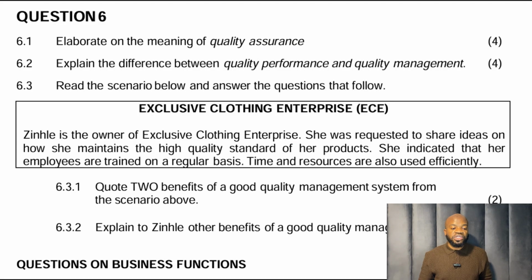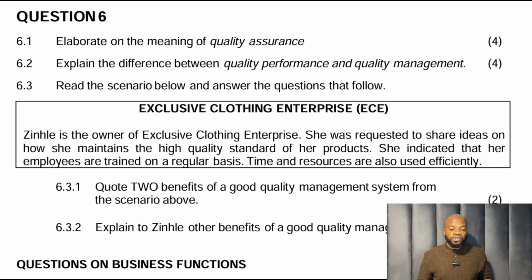Alright, let's continue to 6.3. Read the scenario below and answer the questions that follow. Zintle is the owner of Exclusive Clothing Enterprise. She was requested to share ideas on how she maintains the high quality standard of her products. She indicated that her employees are trained on a regular basis. Time and resources are also used efficiently.